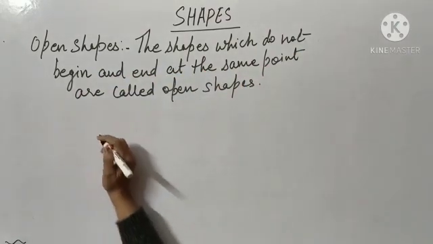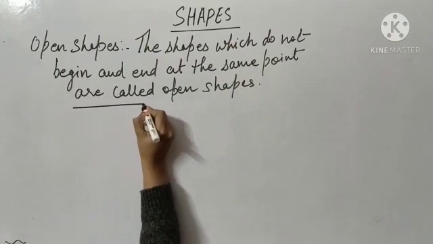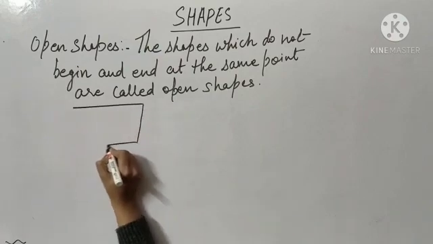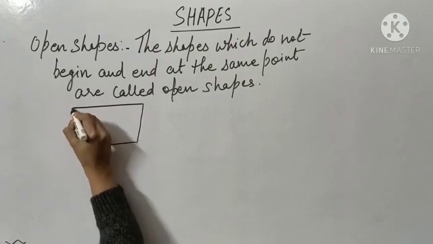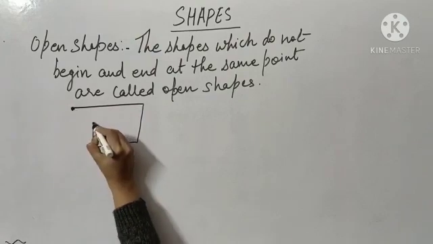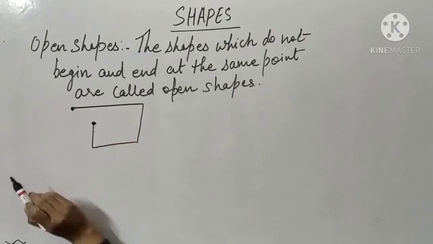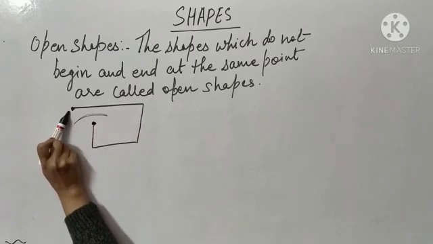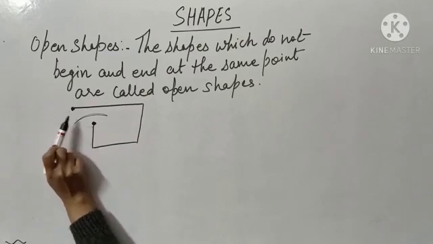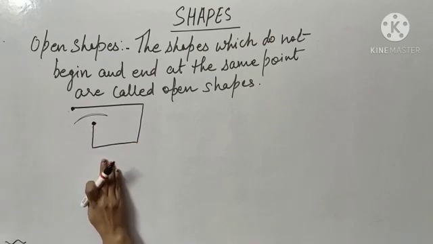Let me explain you. See, I am starting from this point and I am drawing one shape. See, I have ended at this point, started at this point and ended at this point. You can see this is open and its beginning point and ending point are different. So this is an example of open shape.